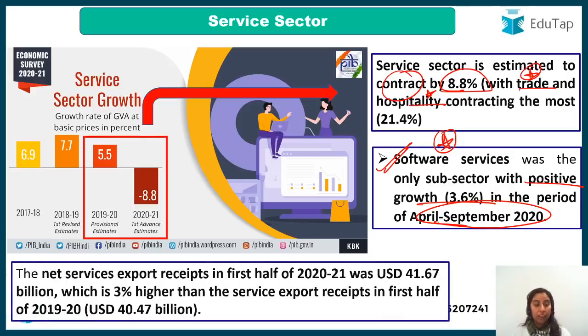One important thing here, I've added it at the end. The net services export receipts in the first half of 2021 was 41.67 billion. This is actually higher than the service export receipts in the first half of 2019-20. So net service export receipts has increased due to the software service part. This is not very important, but please keep this figure in mind if you can. It will be helpful for you. There might be a question on it.